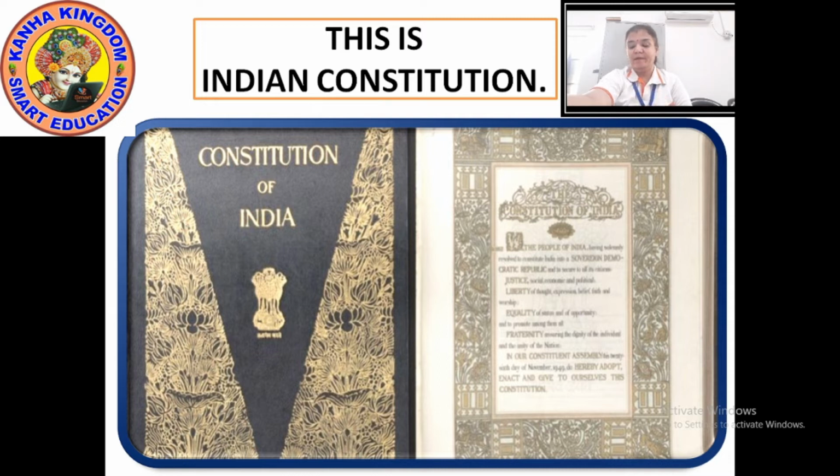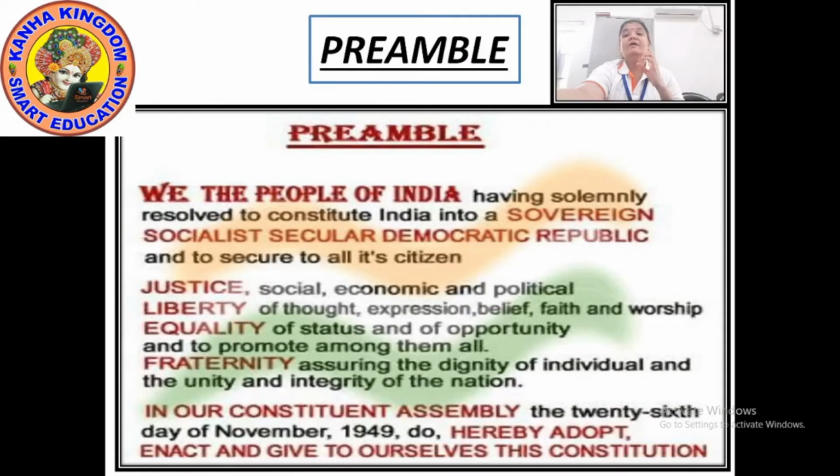Yes. Now I'll show you the preamble. We had talked about the preamble. I'll show you what it is and what has been written in it. Now this is the preamble. What is the preamble? The preamble declares India to be a sovereign, socialist, secular and democratic republic.